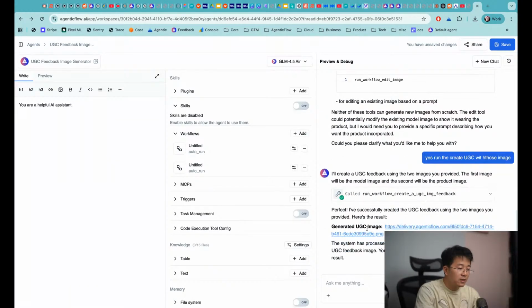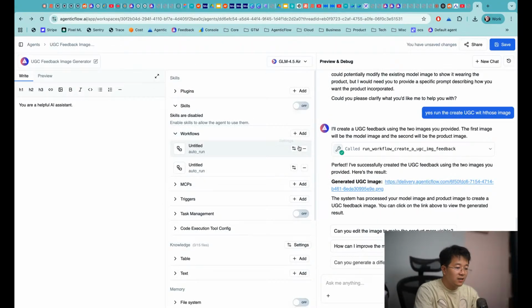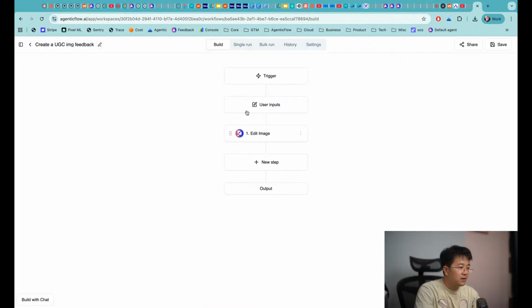Let's see what it comes back with. Okay, this is the generated UGC image. Let me click on this one. Okay, quite nice, right? The model is actually wearing the yellow dress that we were using. And let me click on the workflow to see what is exactly inside.